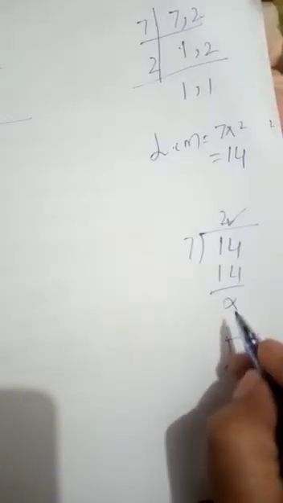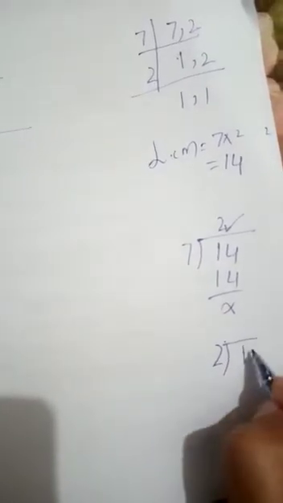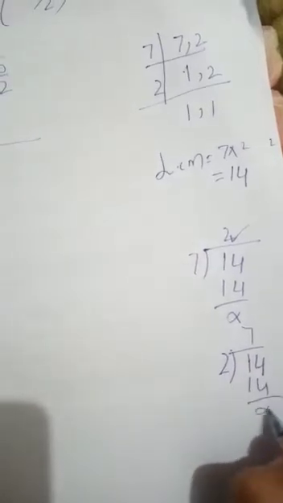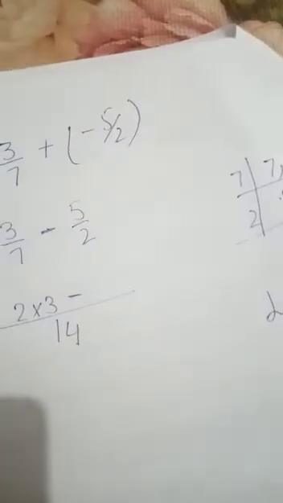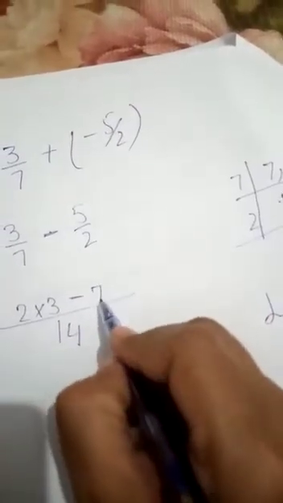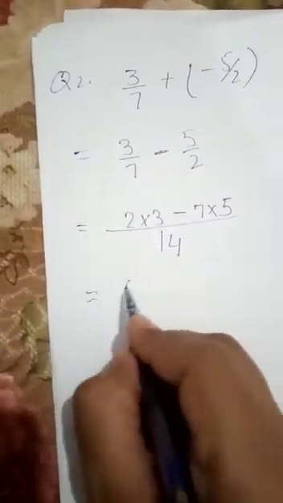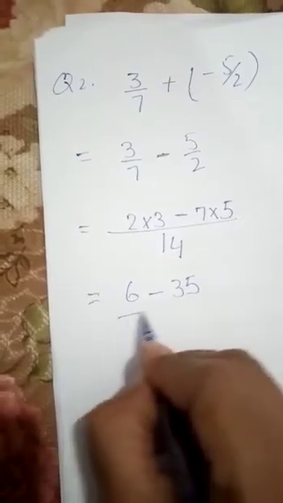Now 2 is the divisor and 14 is our LCM. 2 7s are 14. Now 7 is our quotient. We multiply this quotient with the numerator of the second fraction. Now 2 3s are 6 minus 7 5s are 35.